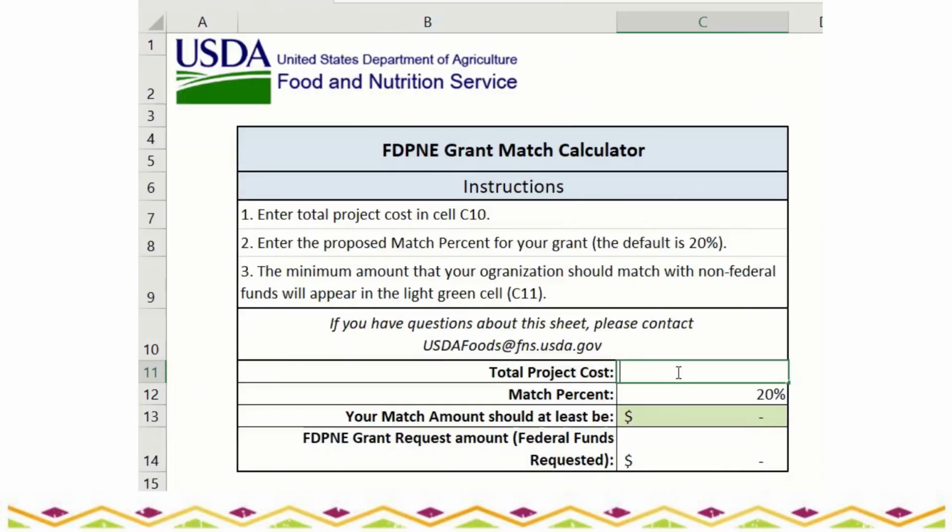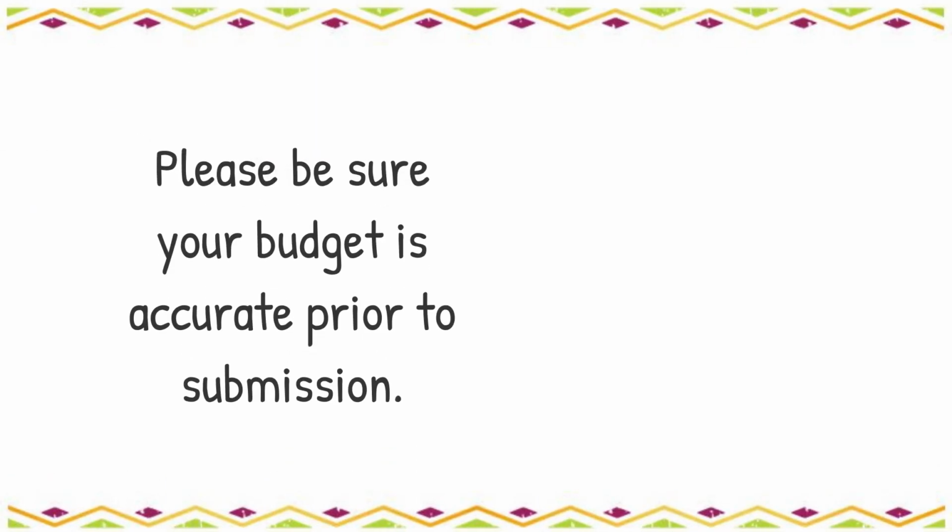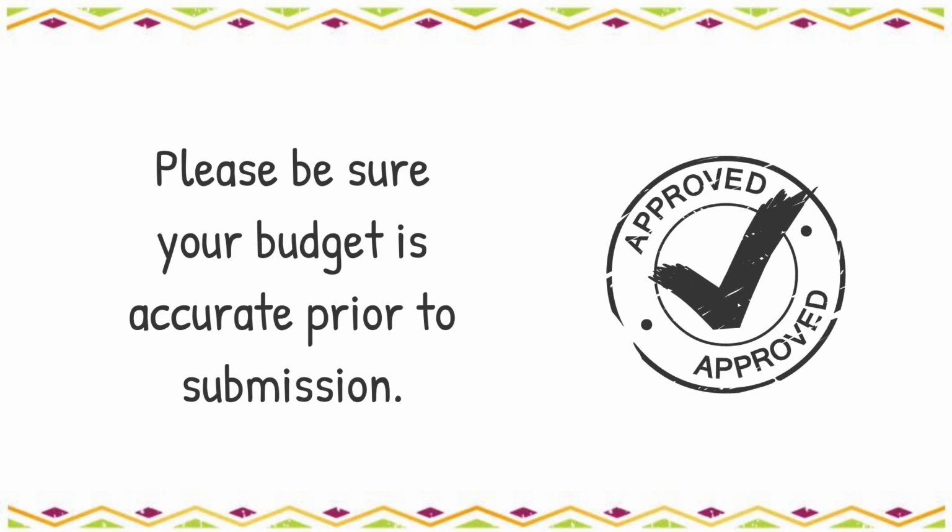For this example, our total project cost is $111,414. Using the match calculator, our match amount should at least be $22,283. We have agreed to match more than 20% at $27,854, so we meet our match requirement. It is very important that your budget is accurately calculated to ensure you receive all the necessary funding to carry out your project. We recommend having 2 or 3 people double check your work prior to submission.